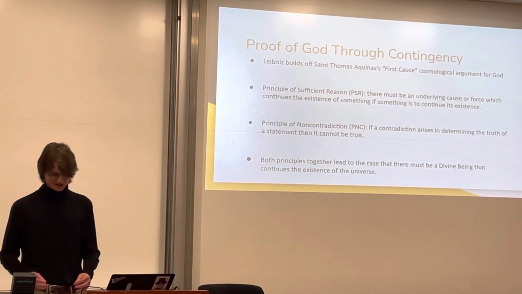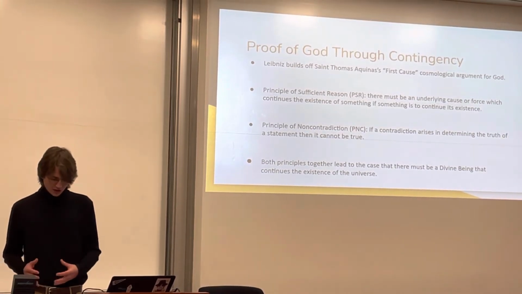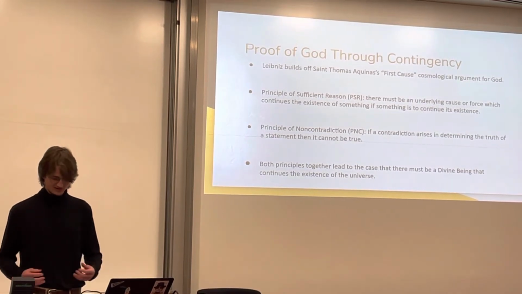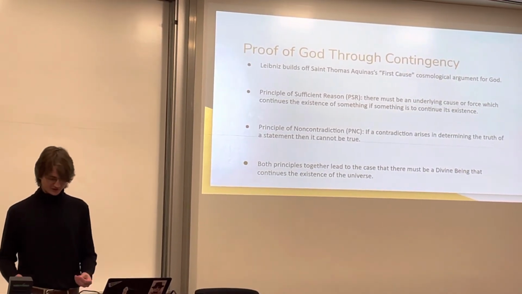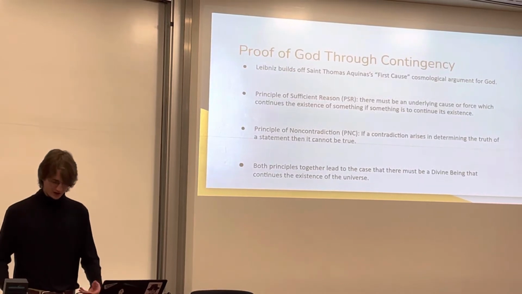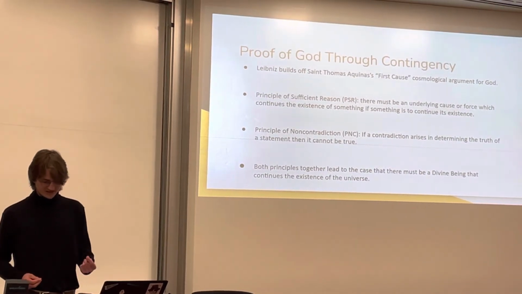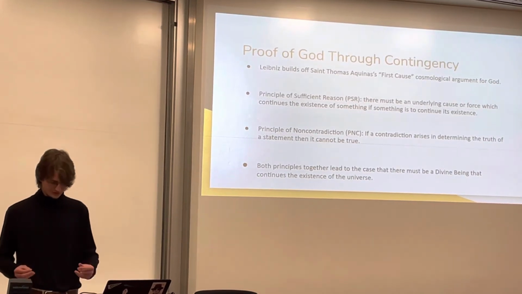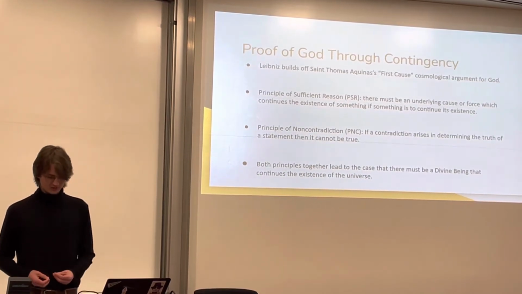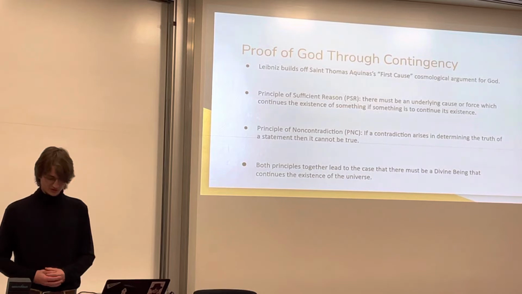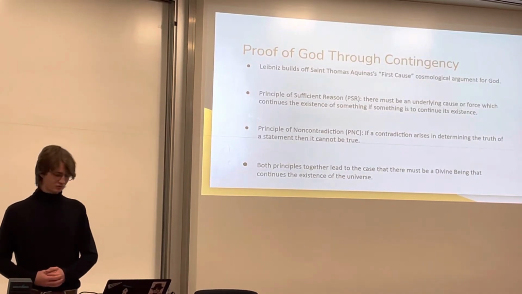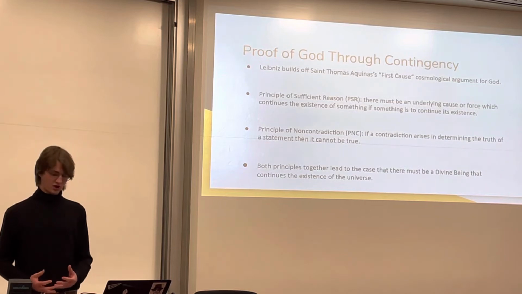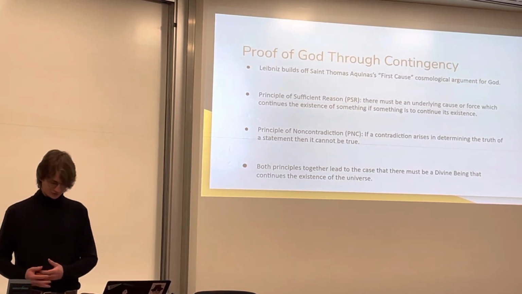Section 2, proof of God through metaphysical contingency. If the universe is the best of all possible worlds, Leibniz believes there must be a reason for how the universe continues to exist. In this case, he develops a cosmological argument for God. This argument argues a necessary and contingent being to explain the continued existence of the universe. To make this argument, he relies on two fundamental principles. Those are the principle of sufficient reason, I shall call this the PSR for short, and the principle of non-contradiction. I will call this the PNC for short.